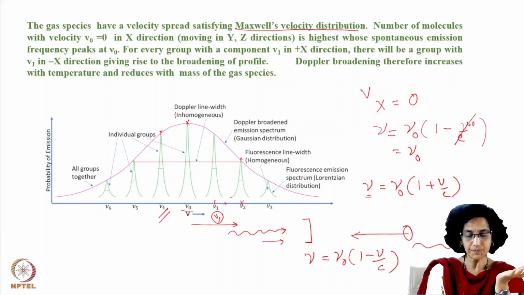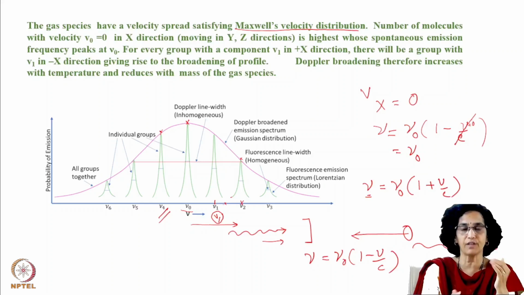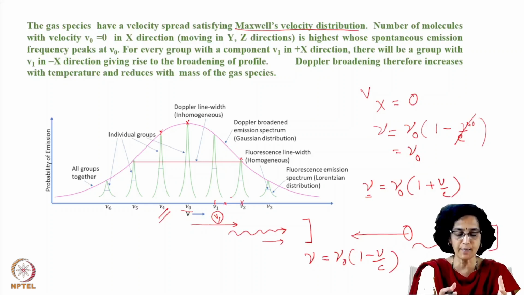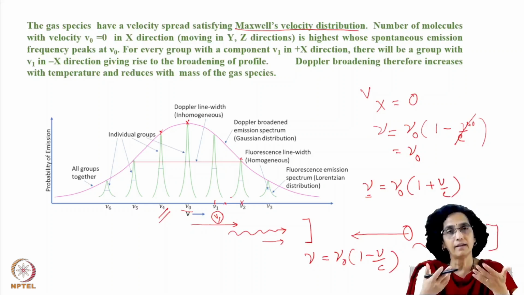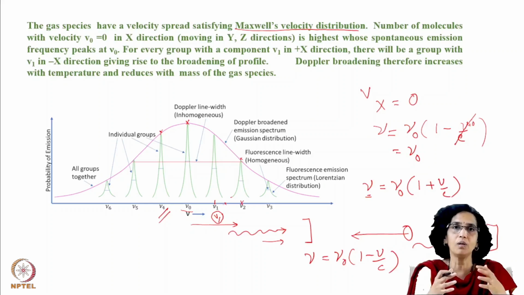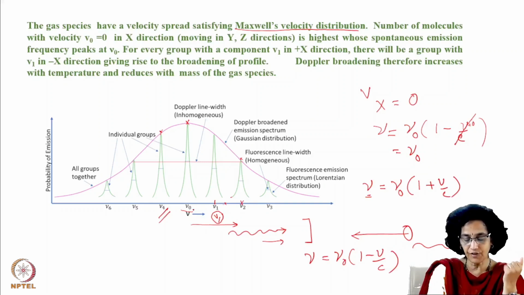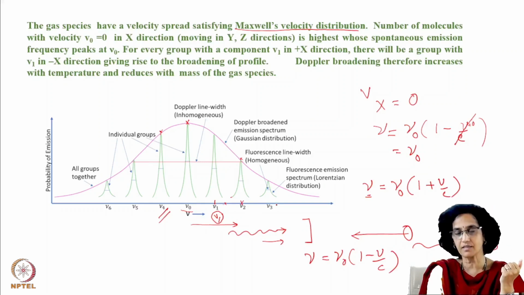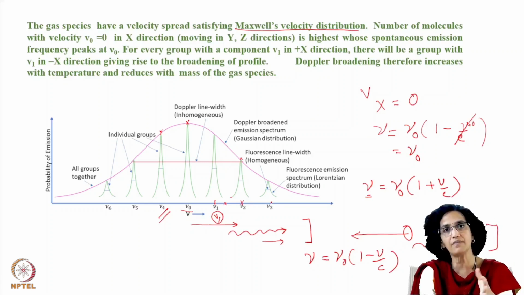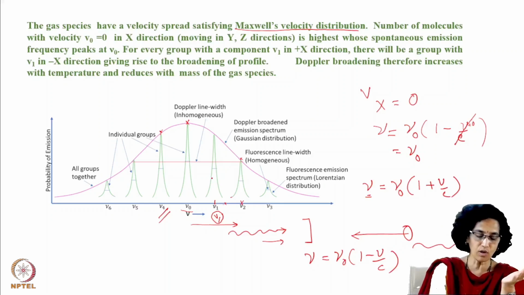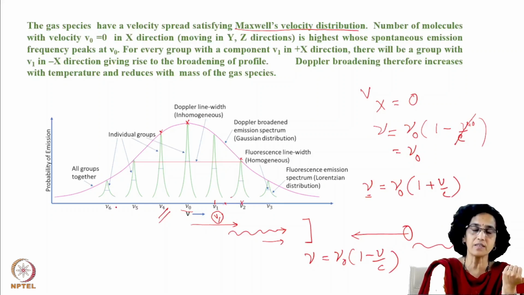And the total broadening, when you have this kind of ensemble and you collect all the photons emitted through fluorescence, you will see that the frequency is not just nu 0, but extends on the higher frequency side, which is blue shifting, and also on the lower frequency side, which is red shifting.